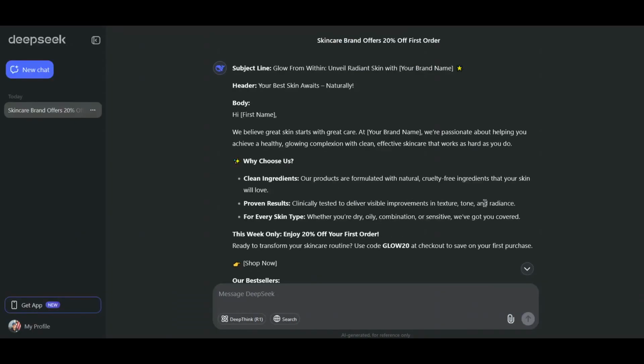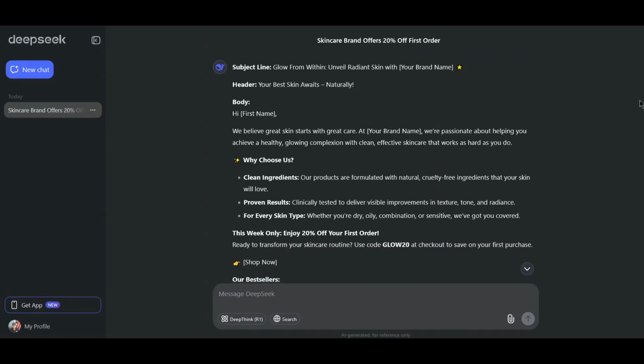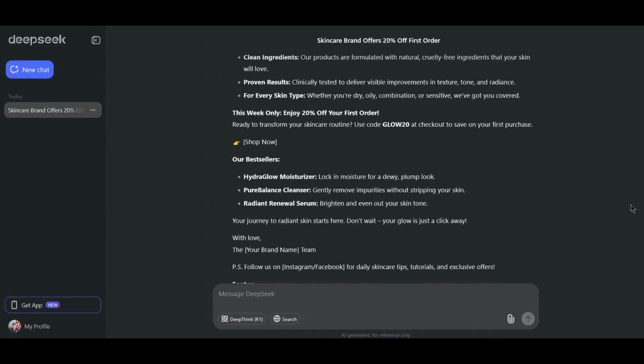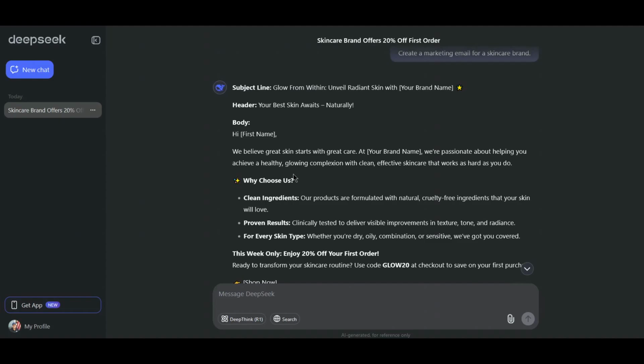This is the result I got from DeepSeek with this basic prompt, create a marketing email for a skincare brand. As you can see, it gives you a subject line, it gives you a header, it gives you the body here. You'd put the person's first name there. This is like one of those emails for an email marketing software, different services that people use.